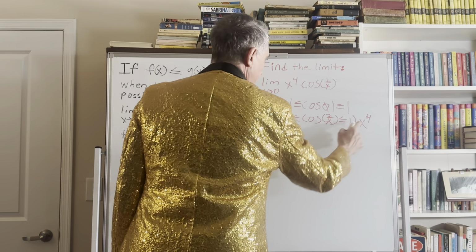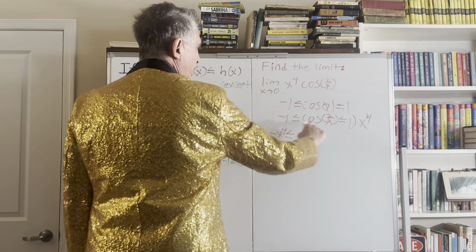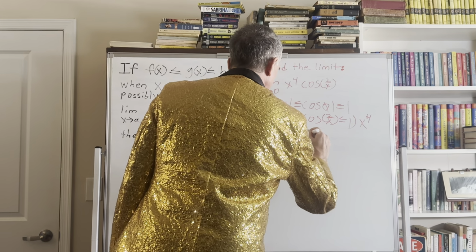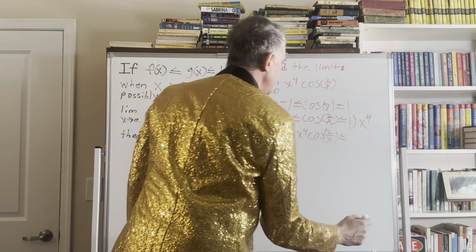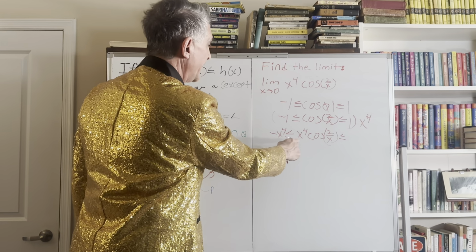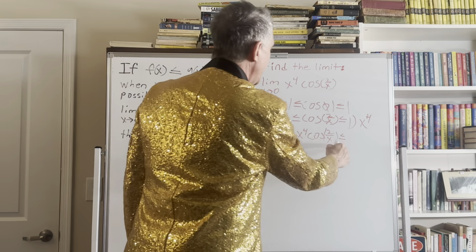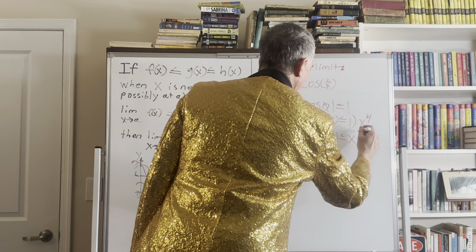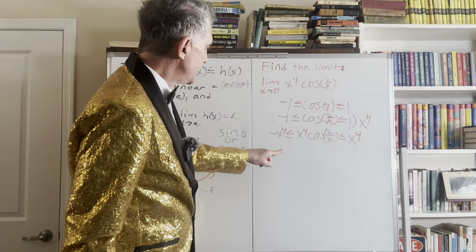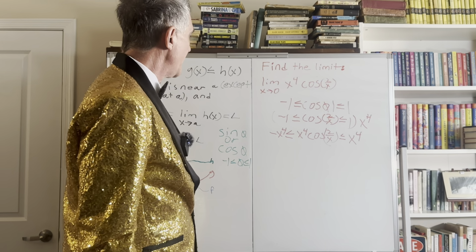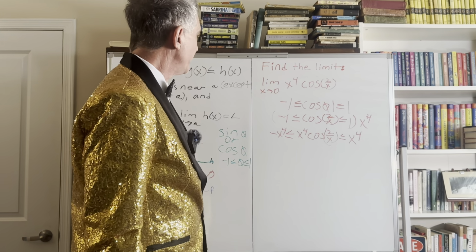All right. Now I'm going to go ahead and multiply the x to the fourth to the cosine 2 over x here. And that's going to give us, well, it's going to give us this. Is this starting to look like something we might recognize? Yeah. So now I've got the x to the fourth times cosine 2 over x, and that's going to be less than or equal to x to the fourth times a positive 1. So now I've got x to the fourth. Does this look like the function that we're trying to find the limit of up here? It most definitely does. Even with my writing being a little sloppy, we definitely got the handle on that.